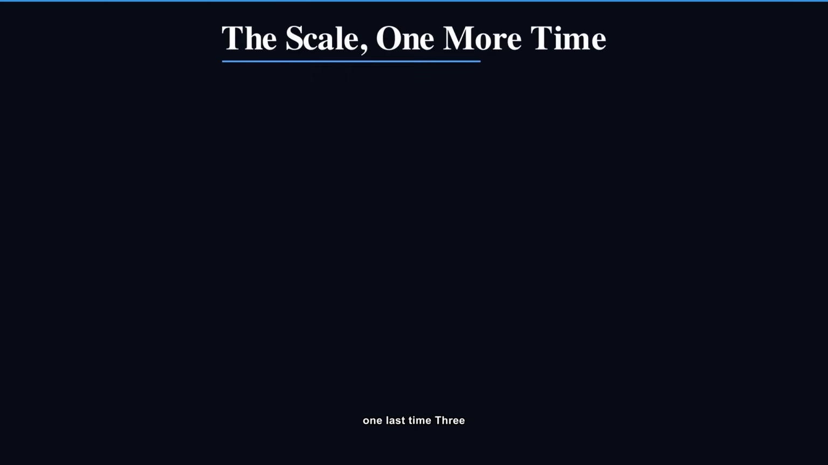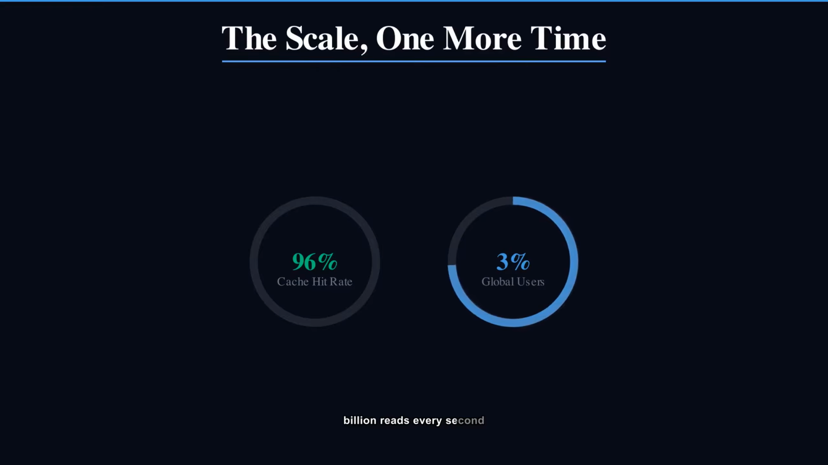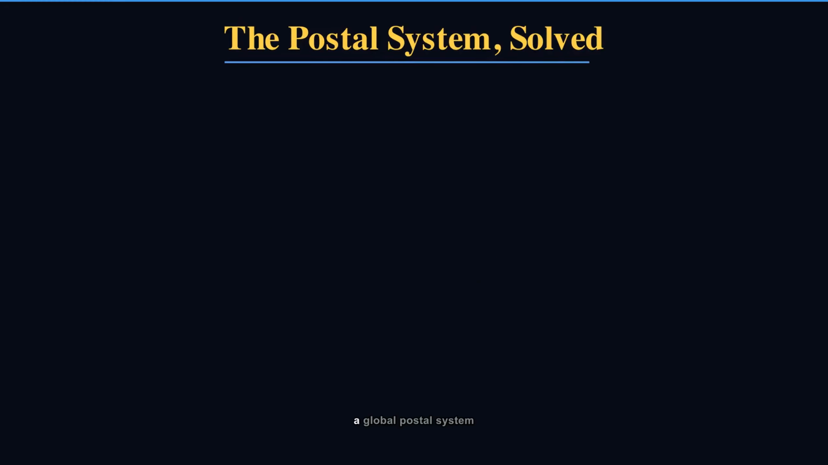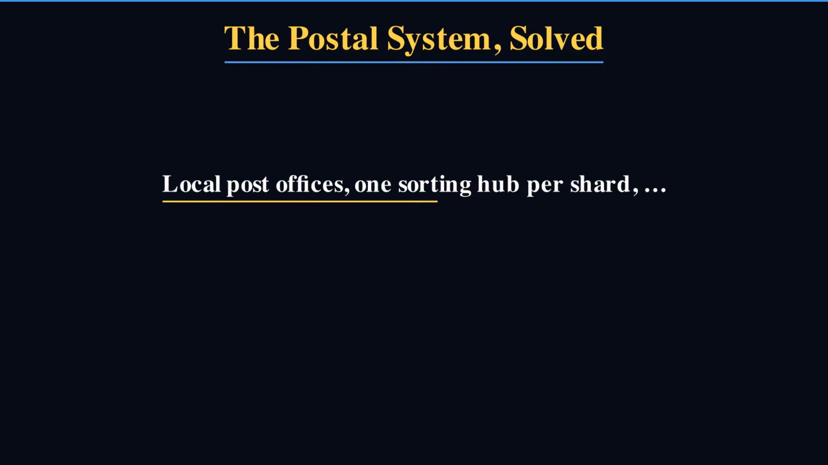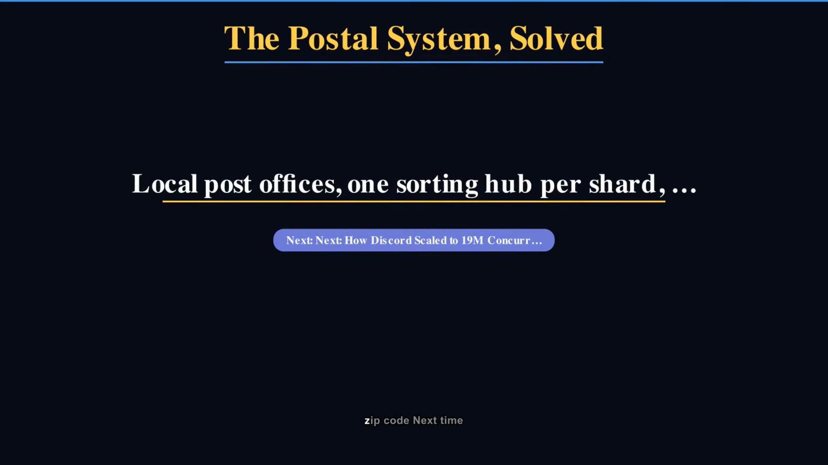Zoom out one last time. 3 billion users, hundreds of billions of connections, 1 billion reads every second. A 96% cache hit rate keeps almost all of that traffic away from any database at all. That's not luck. That's architecture, deliberately built for this exact problem. That's TAO, a global postal system for the social graph, where local post offices handle the flood, 1 sorting hub per shard prevents chaos, and every ID carries its own zip code.